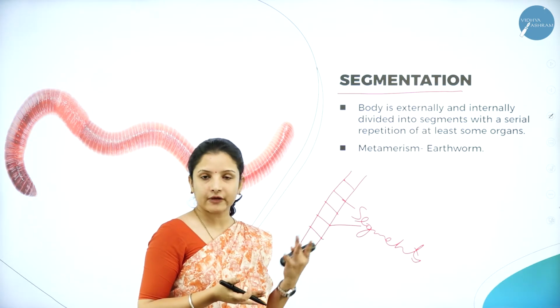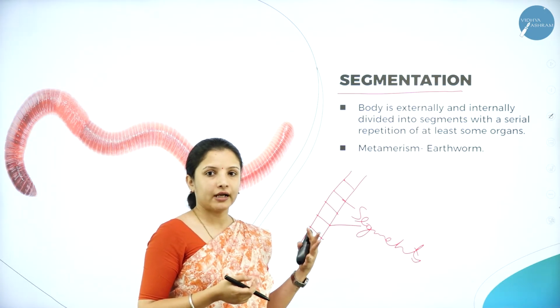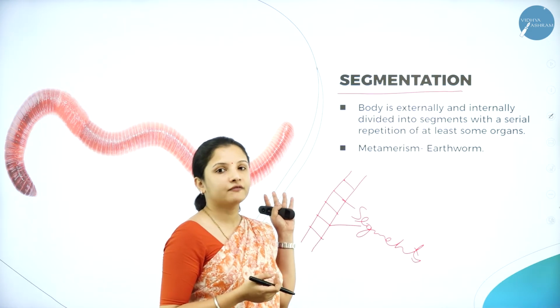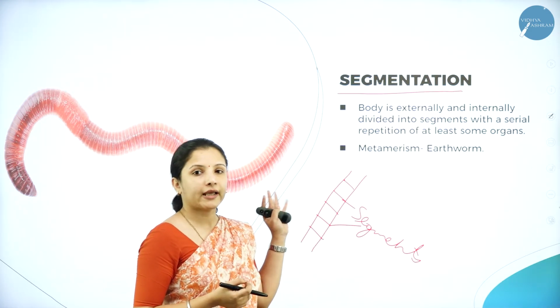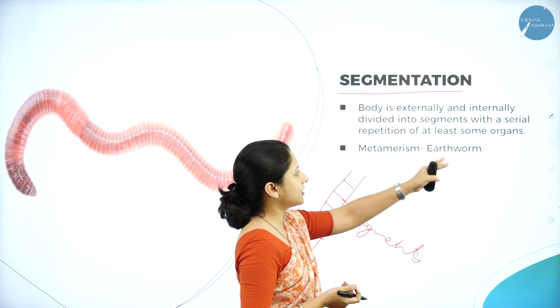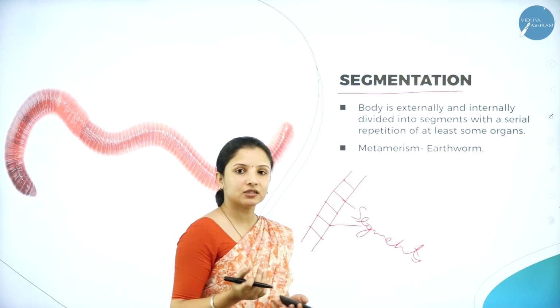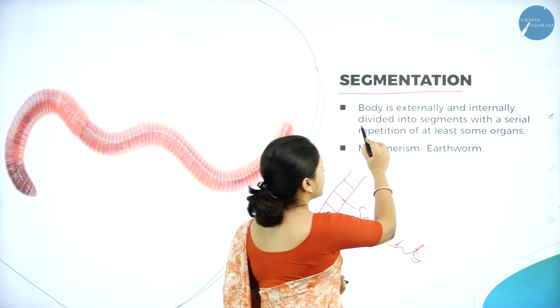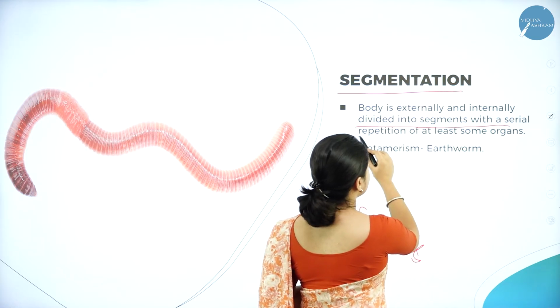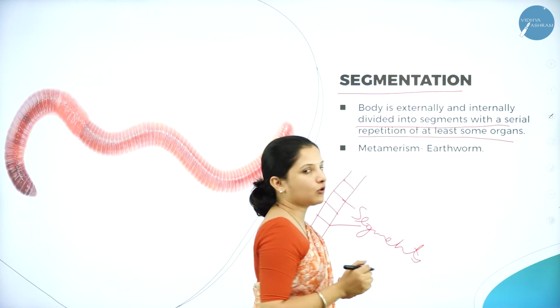Segments we usually don't find in chordates or in insects. Usually they are found in worms, that is earthworm, Annelida members. So here the best example is the earthworm. The body is externally and internally divided into segments, with the serial repetition of at least some organs.